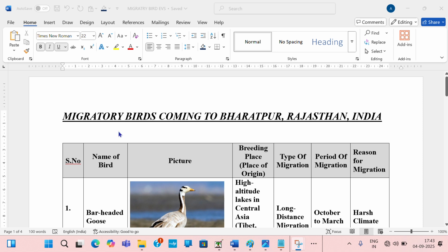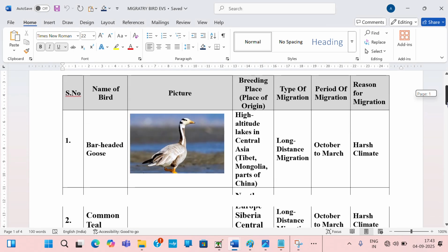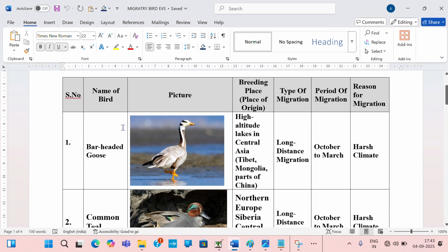Guys, today we're going to be learning about migratory birds coming to Bharatpur, Rajasthan in India. So, the first one is the bar-headed goose. Its picture is like this.